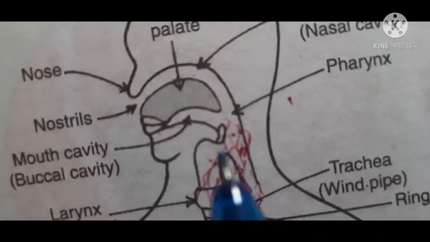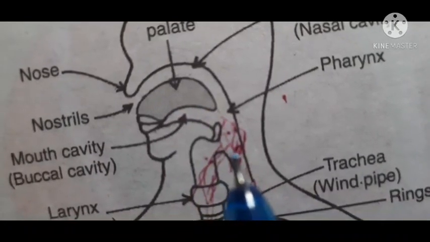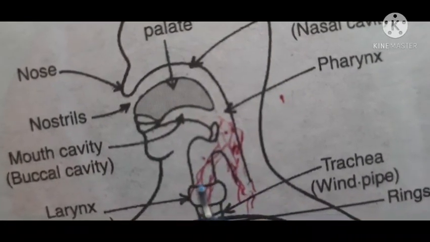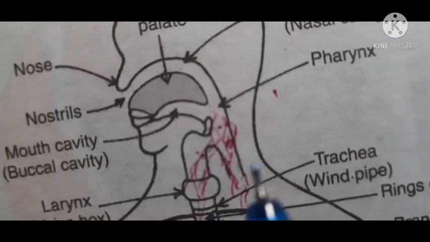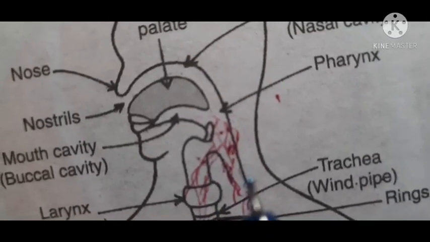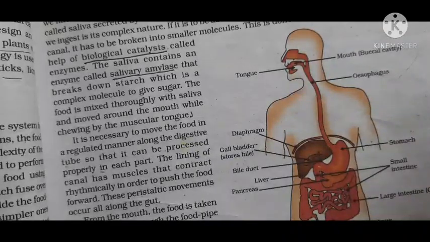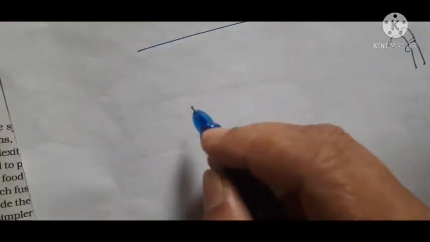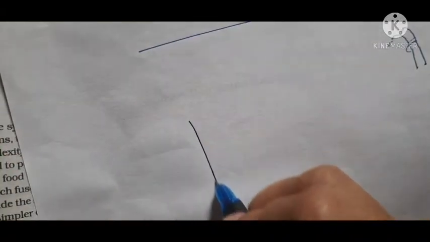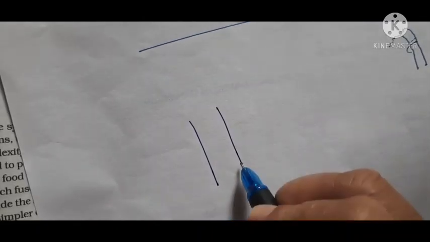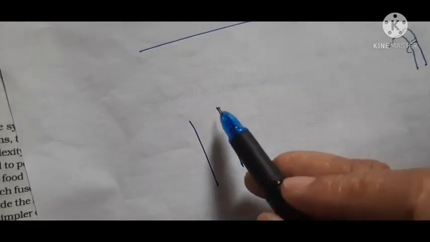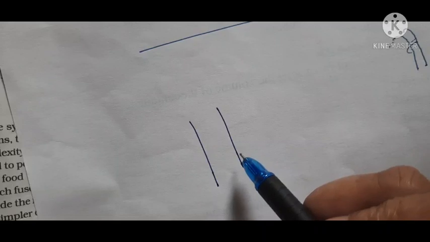Now the question is, when we swallow the food, why does the food not enter the windpipe? Why does it go to the food pipe only? So I'll tell you the answer to this question. Now just see here, this is not given in your book. I will draw a rough diagram. Okay, now students, just suppose this is the trachea. This is the windpipe. Let us say behind it is the esophagus.